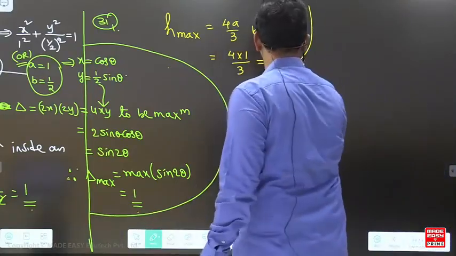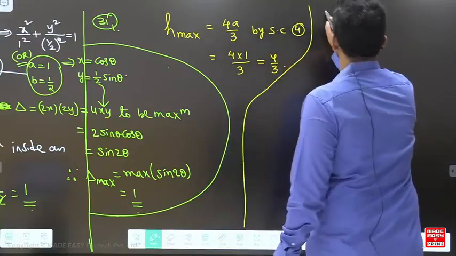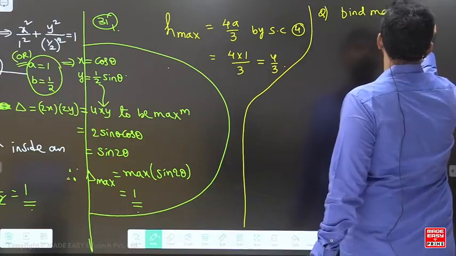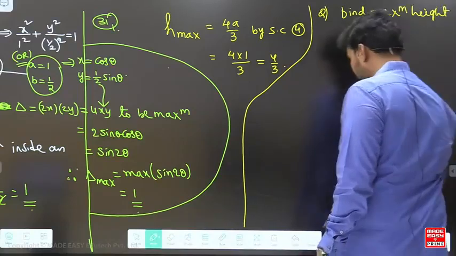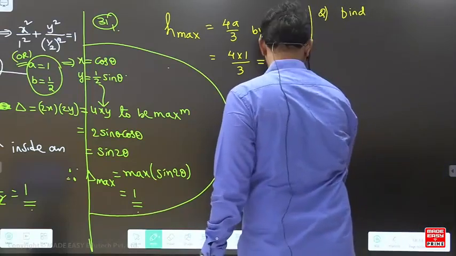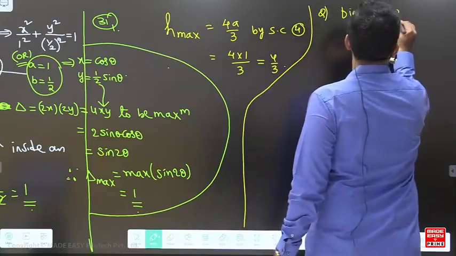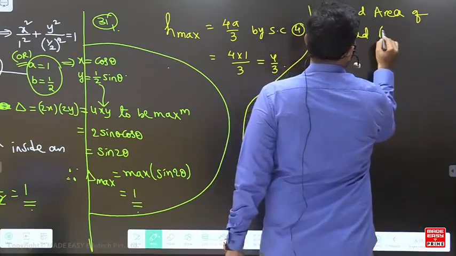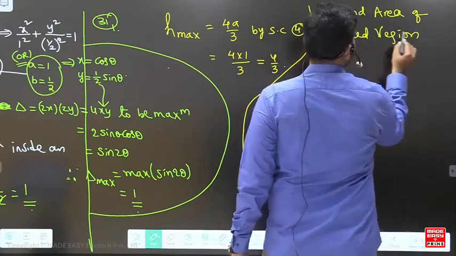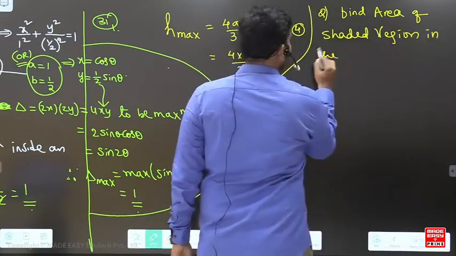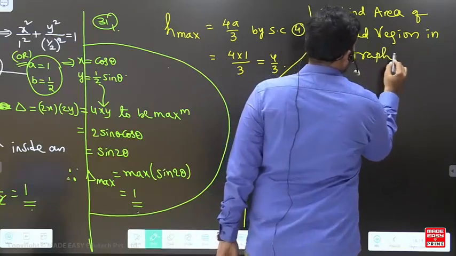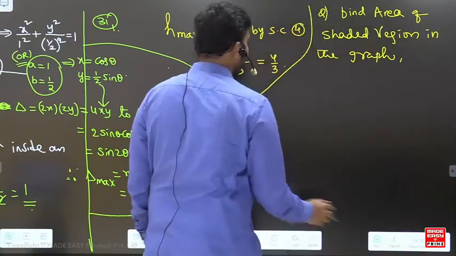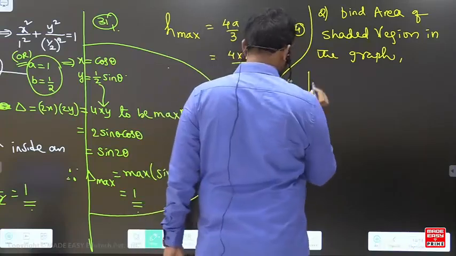Now, let's take another question. Find the maximum height of, before this, I'll go for this. Find the area of the shaded region in the graph. Here, the graph is this.